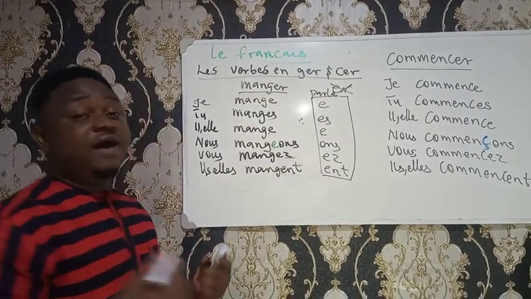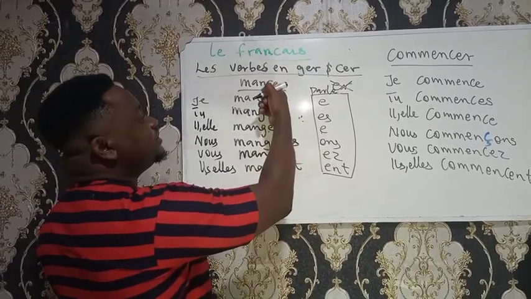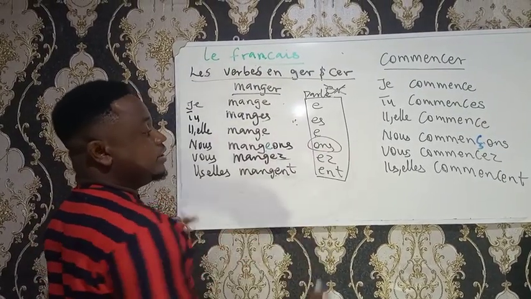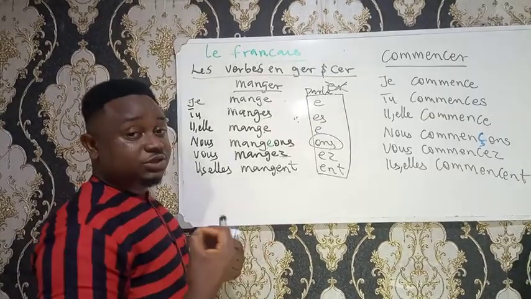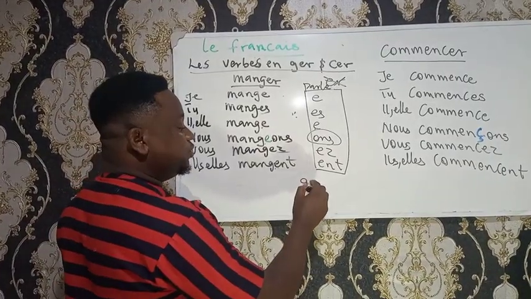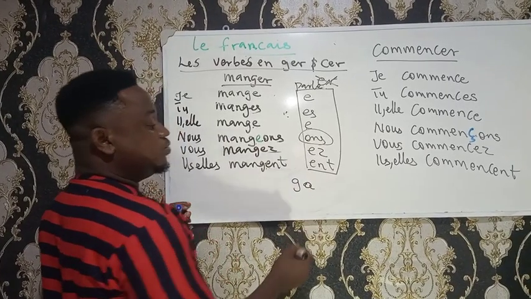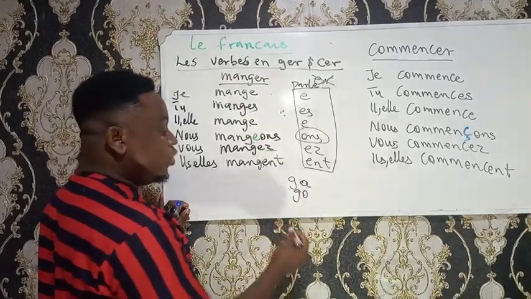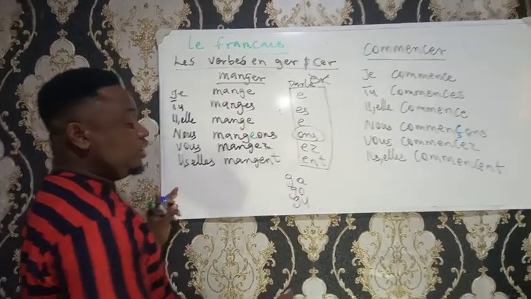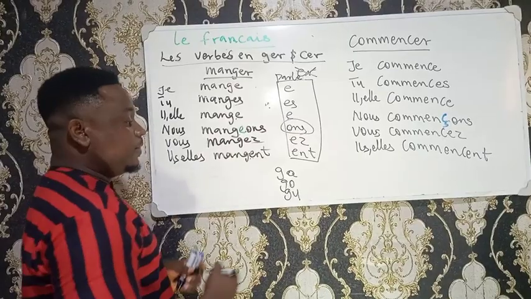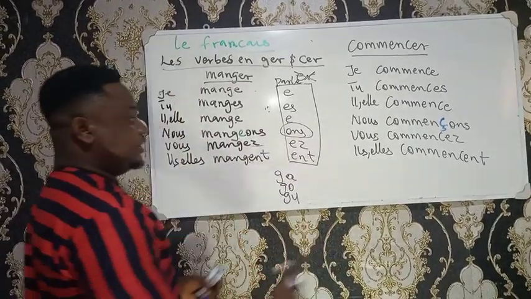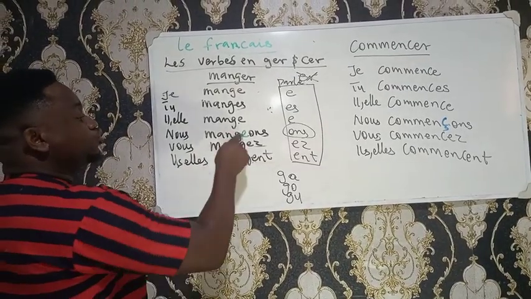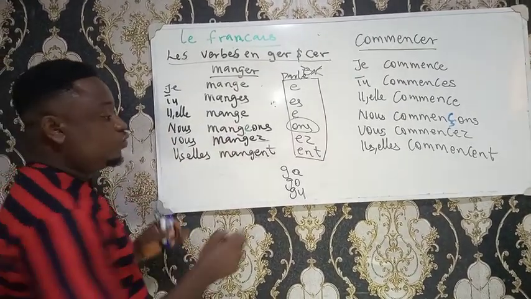Now, whenever we are conjugating the GER verb, and then we get to this O, NS, there is something that occurs. If I ask you to pronounce GA, you pronounce it ga. If I ask you to pronounce GO, you call it go. If I give you GU, you call it gu. Therefore, to keep the uniformity of these pronunciations going, when we get to nous in conjugation, we do not write nous